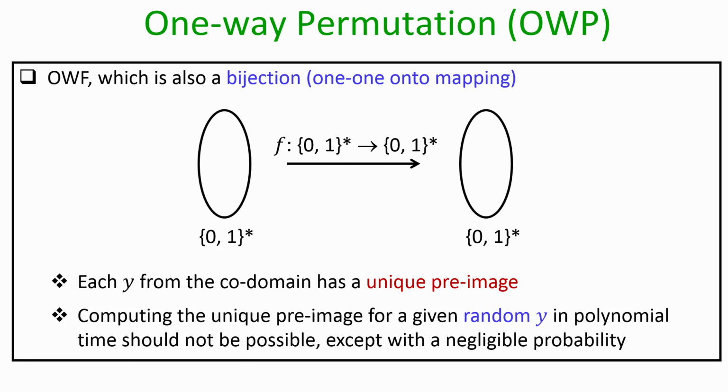But the running time of this brute force algorithm will be proportional to the size of the domain, and if the size of the domain is exponentially large, then the inversion algorithm's running time is also exponential. So, that is why in the experiment where we model the inversion part both for the one way function as well as one way permutation, we put the restriction that the running time of the adversary should be polynomial time.